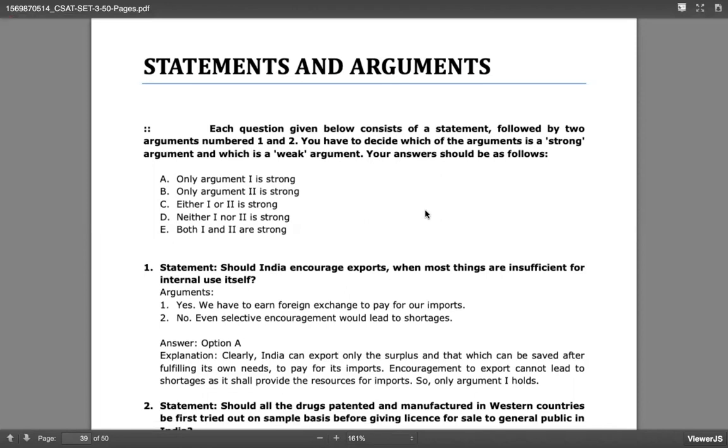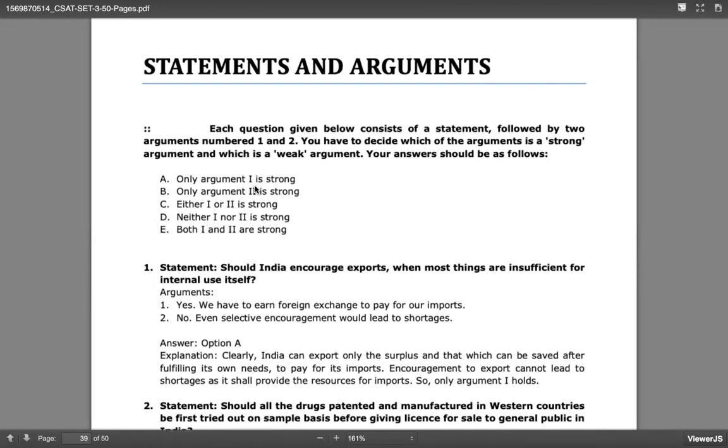So in this there are options A, B, C, D, E. There are two arguments given to you. In that, option A, only the first one is strong. Option B, only the second argument is strong. C, either one or two is strong, any one of them is strong. D, neither of them, none of them is strong. E, both of them are strong.